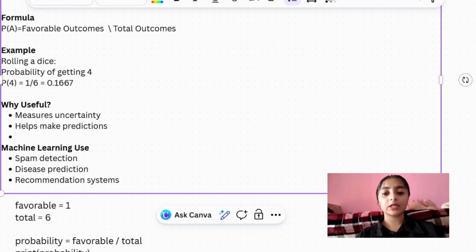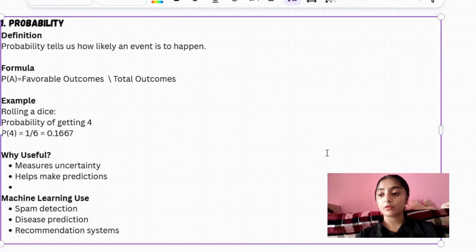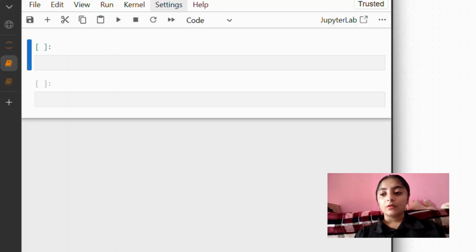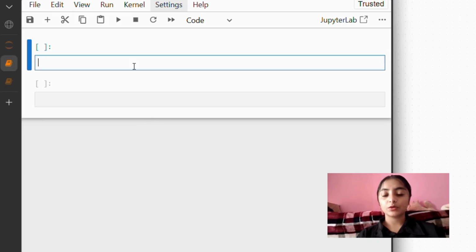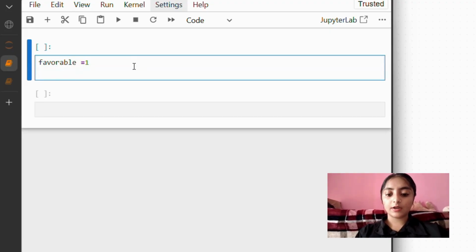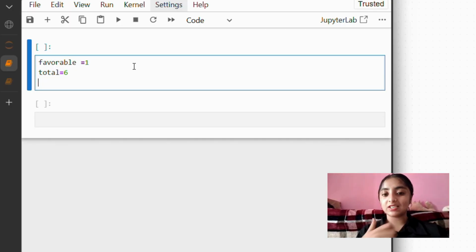Now we are going to see some Python code on it. So first we are taking a dice. favorable is equal to 1 and total is equal to 6. We have 6 faces.